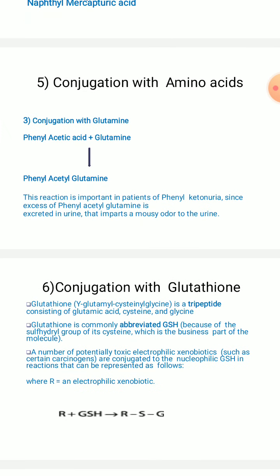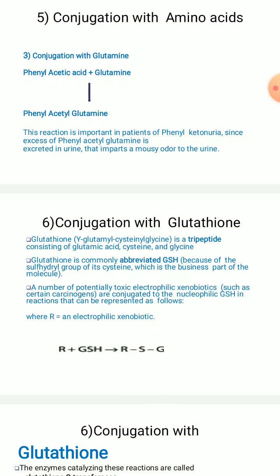Coming to the conjugation with glutathione, this is the last phase 2 reaction. Glutathione is gamma-glutamyl cysteine glycine. That means glutathione consists of three amino acids: glutamate, cysteine and glycine, which act as a tripeptide. So this is called a tripeptide, consisting of glutamic acid, cysteine and glycine.